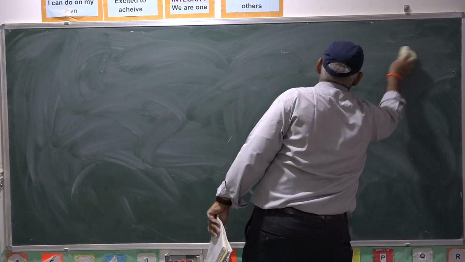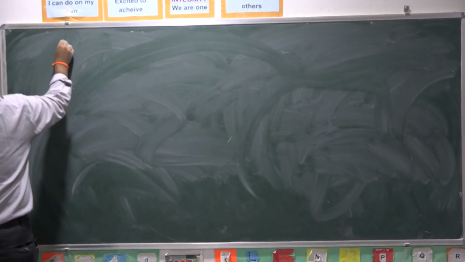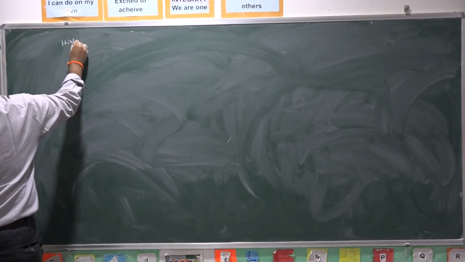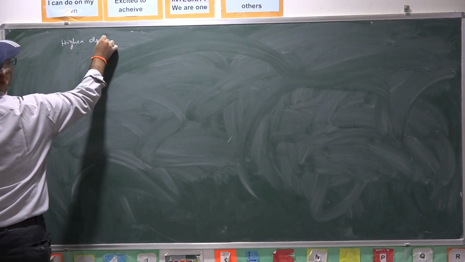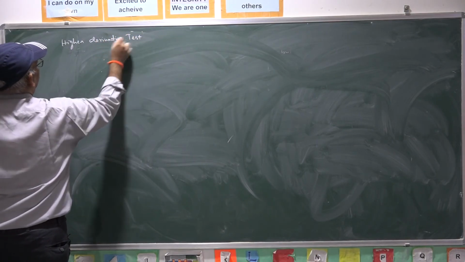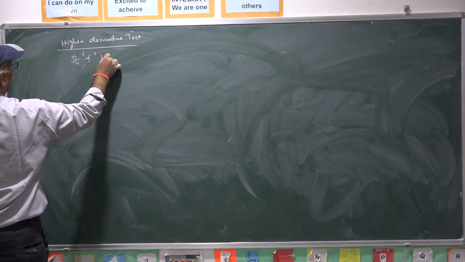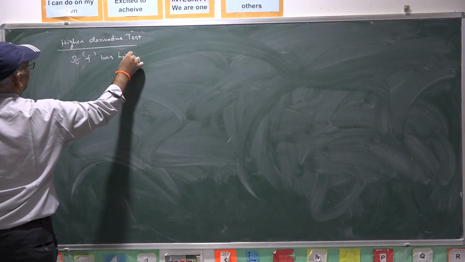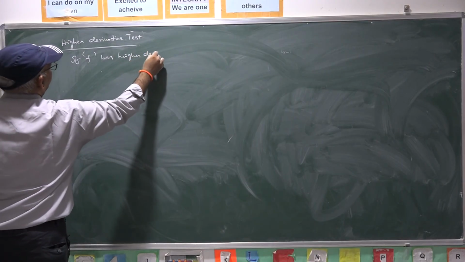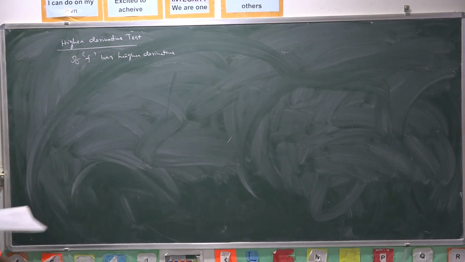Higher derivative test. If f has higher derivatives, that means it is nth order differentiable.